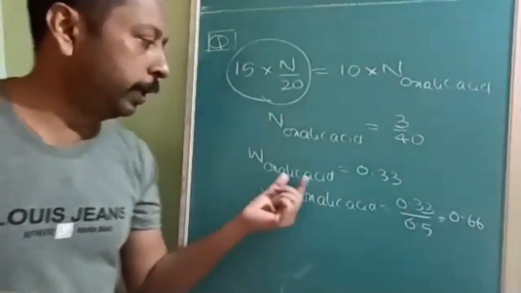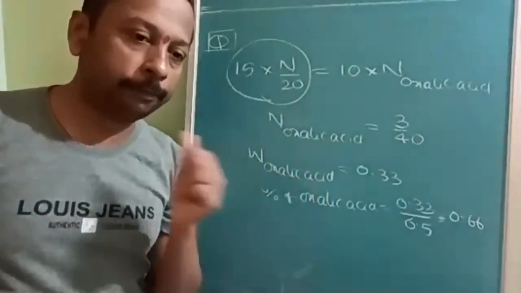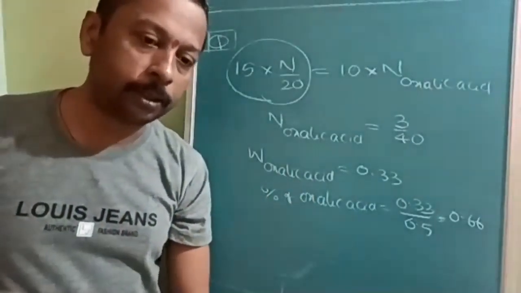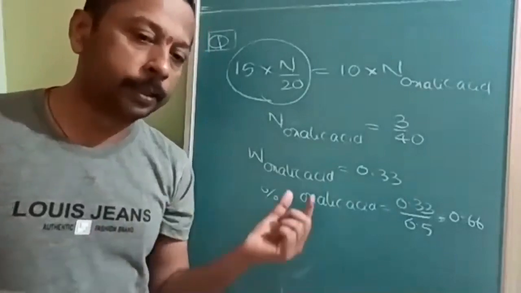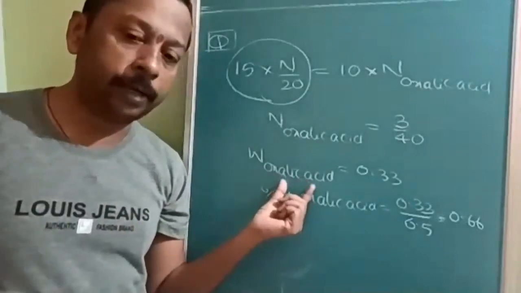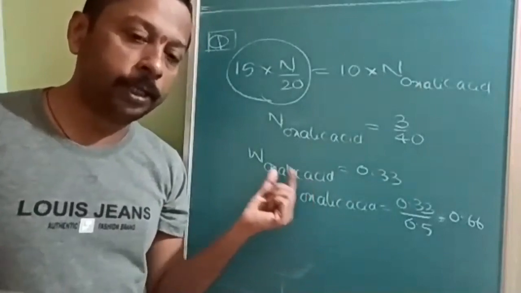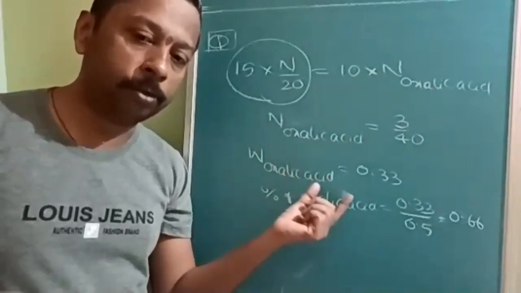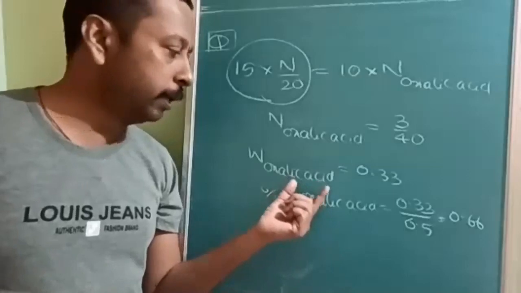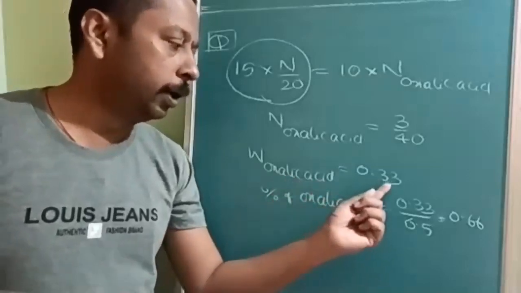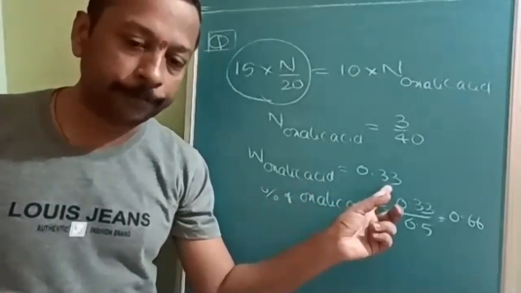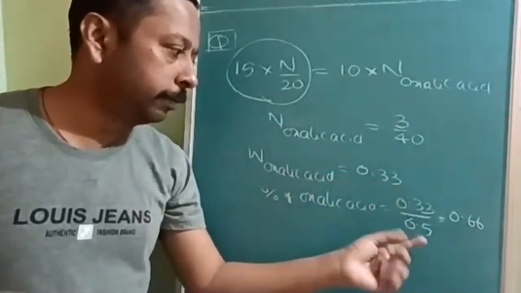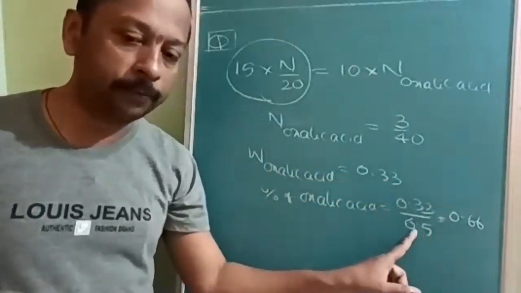I have already explained normality in the previous lecture of stoichiometry. Normality is equal to mass upon equivalent mass of oxalic acid. Equivalent mass will be molecular mass divided by 2, so normality equals mass upon equivalent mass, divided by volume into 1000 if volume is in milliliters. By using that formula you will get oxalic acid mass as 0.33. So 0.33 is the mass, but the total substance we have taken is 0.5.